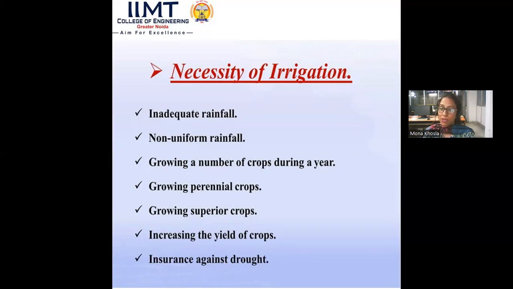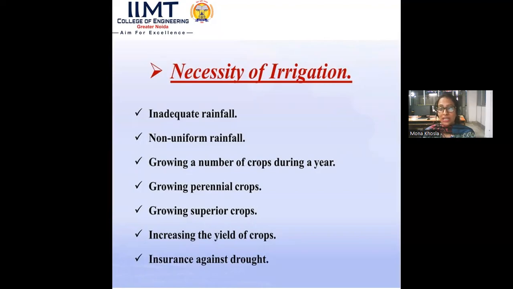Then growing superior crops. The crops which are basically exported are considered superior crops. For that also, for proper yielding of the crops and for the proper growth period, we need irrigation. Next, to increase the yield of the crop: the amount of water for every crop has been defined. So for every crop, the amount of water needs to be defined for proper yielding of the crops. Then also we need irrigation.